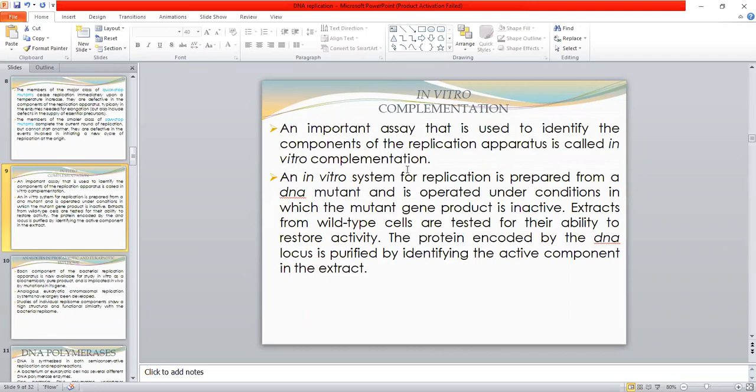The protein encoded by the DNA locus is purified by identifying the active component in the extract. So the component in the extract which is active is purified and identified. The product of the DNA locus is thus identified by in vitro complementation analysis.